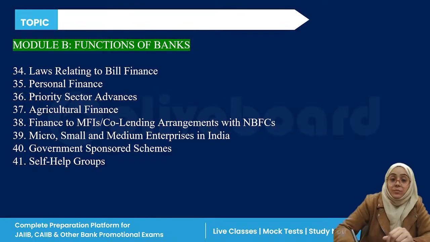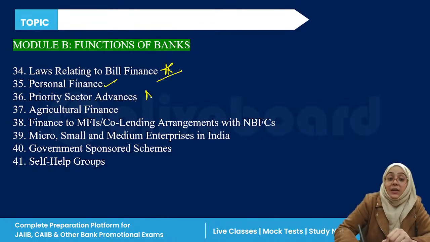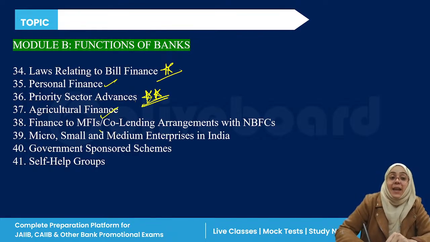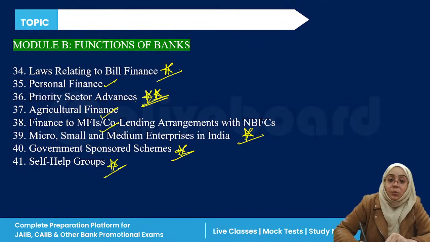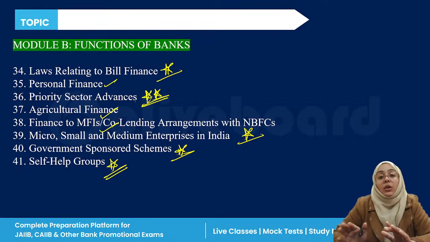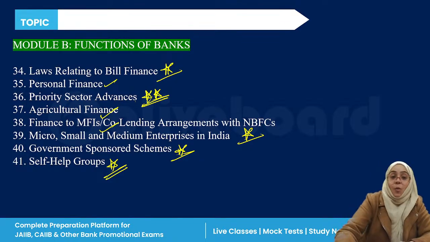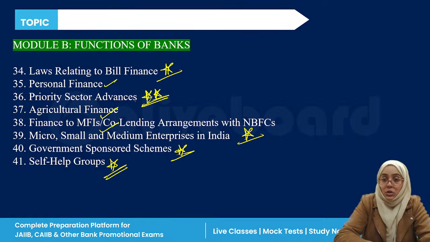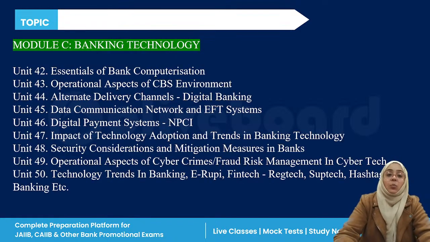Okay, then laws, again very important. Personal finance, priority sector advances, very important topic. Then we have agriculture finance, MFIs, MSMEs, very important topic. Government sponsored schemes and self-help groups, very important topic, right? So module B and module A, these are equivalent modules. Now let's talk about module C.